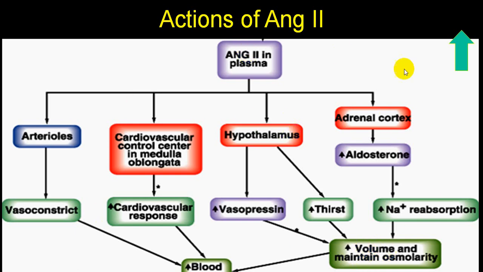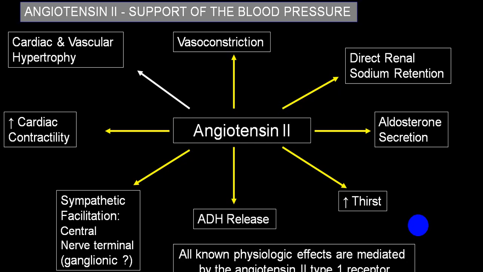It will be acting on an adrenal cortex, increasing the aldosterone production, and sodium and water reabsorption will take place at distal convoluted tubule, increasing the potassium and H ion excretion, producing hypokalemia and metabolic alkalosis. Also, angiotensin 2 will be acting at multiple areas. So we have already told you it will increase the hypertrophy of heart, producing the changes in the left ventricular hypertrophy.